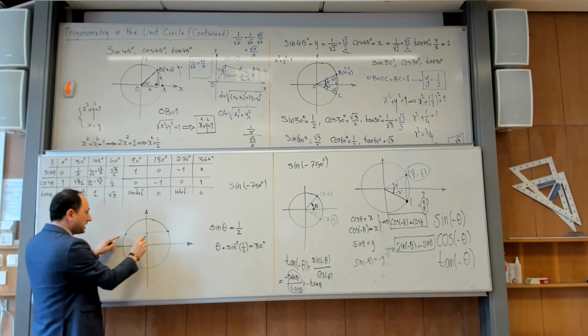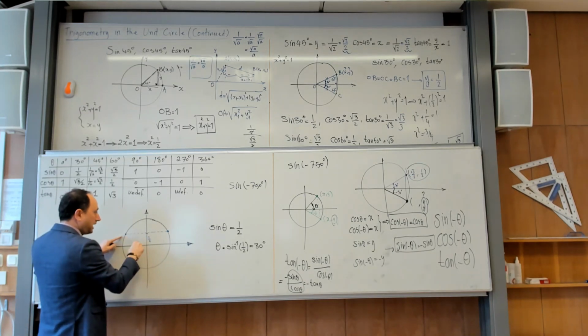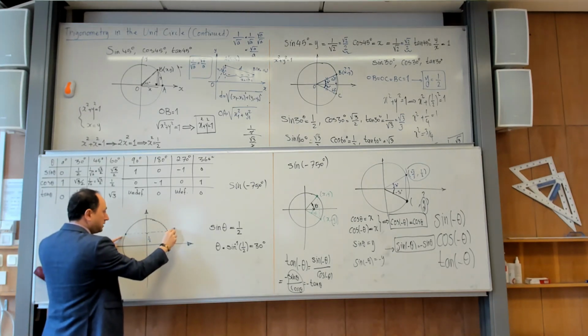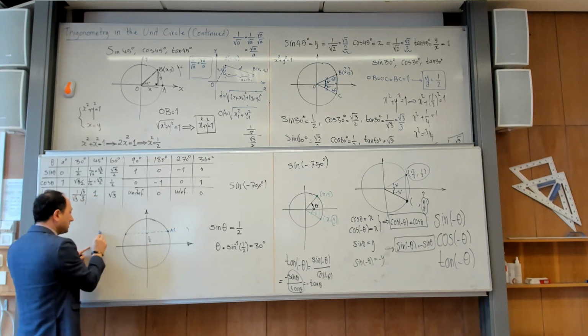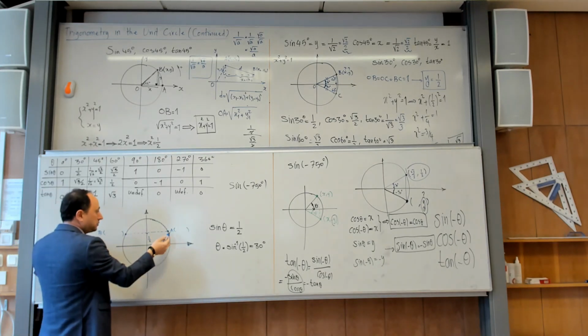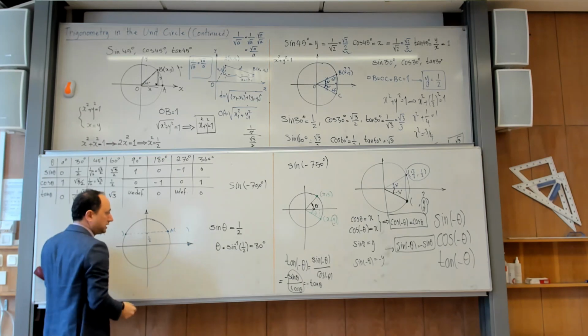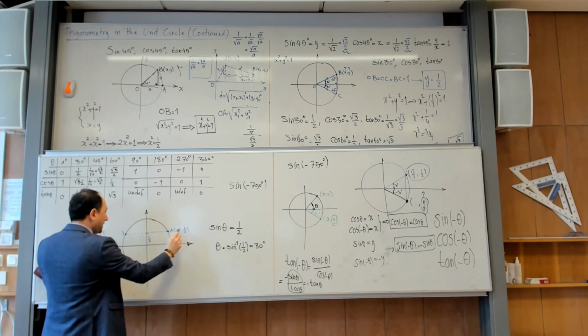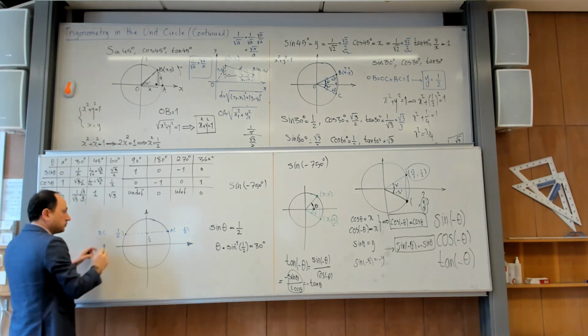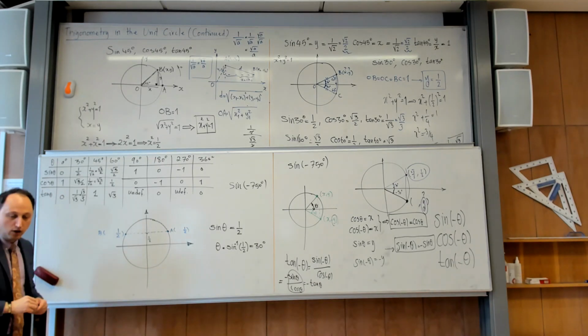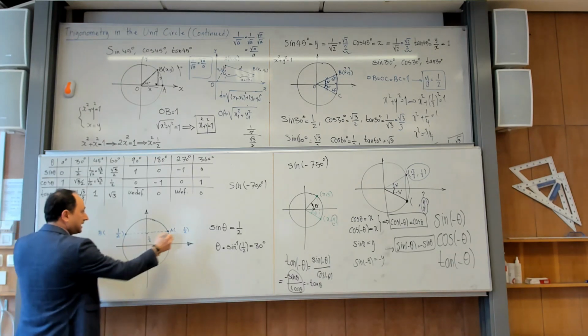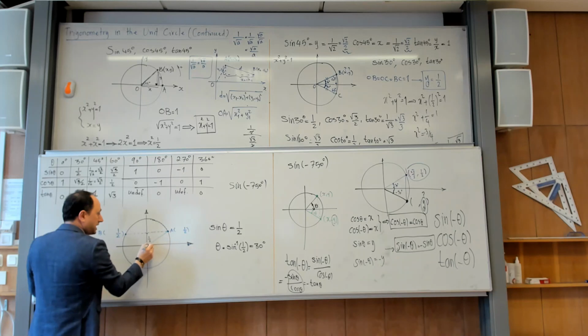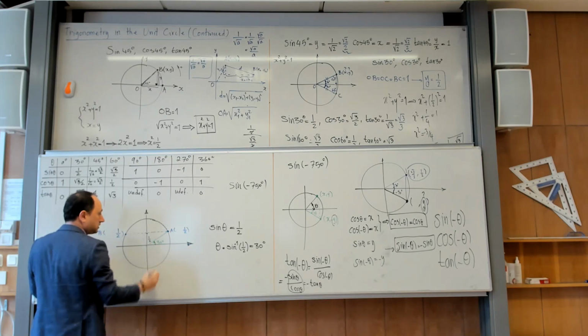Yes? If I tell you this length is 1/2, can you tell me the coordinates of these points? You say that I might not be able to give you the x coordinate, but the y coordinate is 1/2. The y coordinate is also 1/2. Okay? Now look. The calculator only gives you this acute angle, 30 degrees.